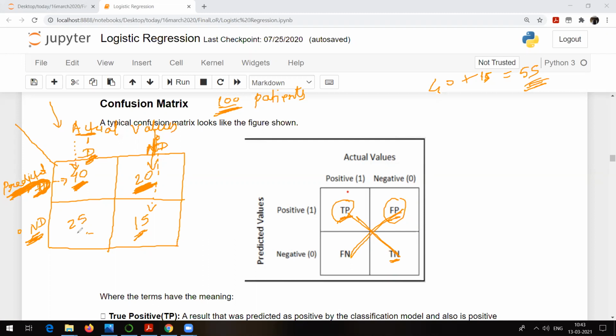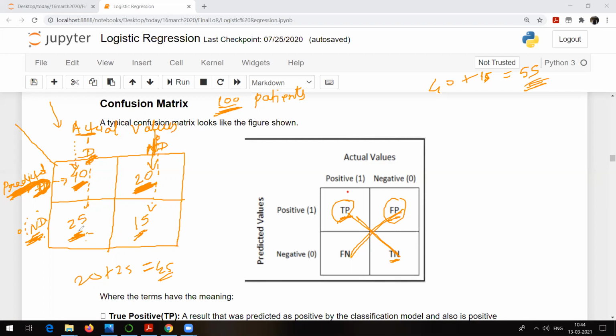And what is false negative? It means that our model is saying that there are 25 people who are not affected by diabetes, but actually they are affected by diabetes. That means 20 plus 25, 45 people, our model is classifying them incorrectly.